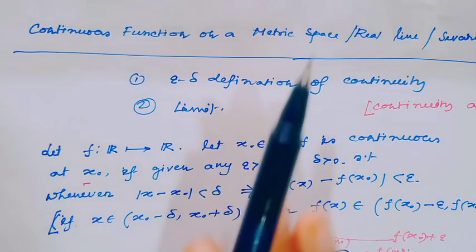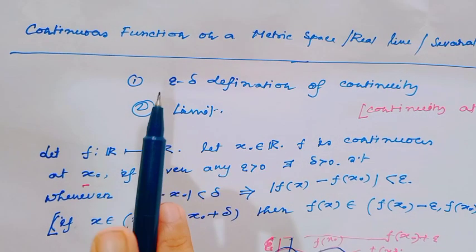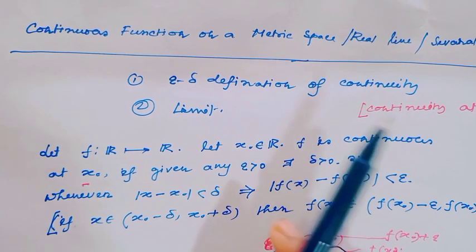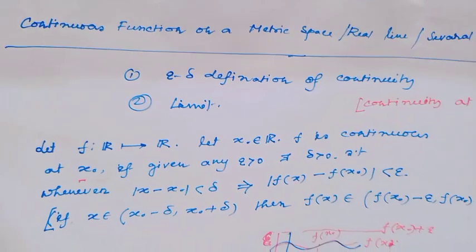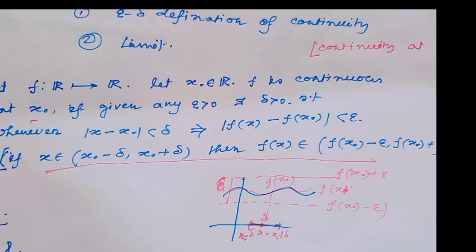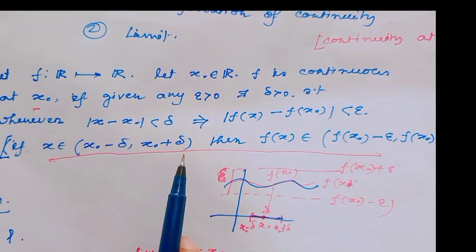That means whatever epsilon I take, I can get at least one delta for which this works, and this works means this relation is satisfied. Here x belongs to (x0 minus delta, x0 plus delta).